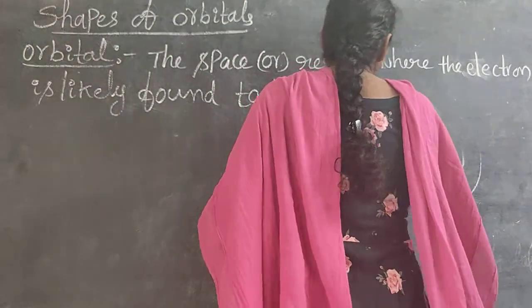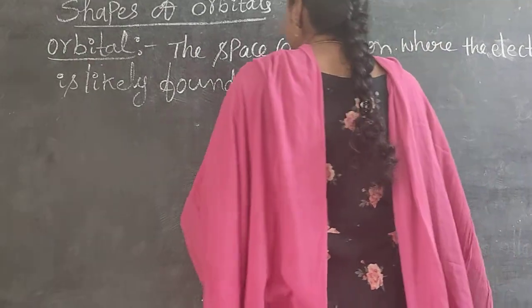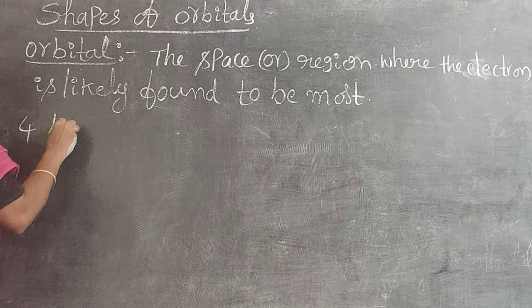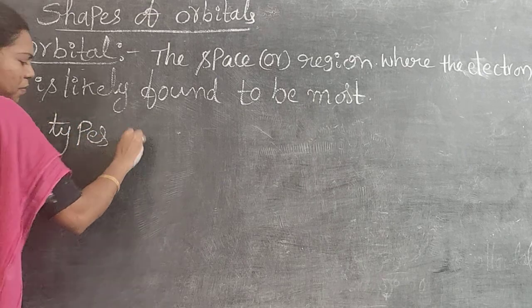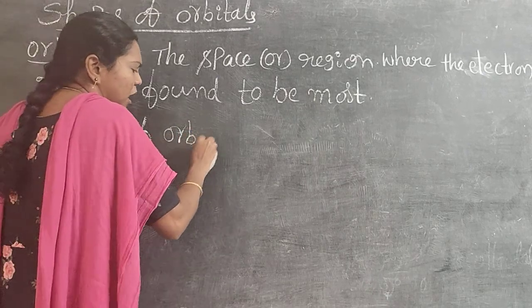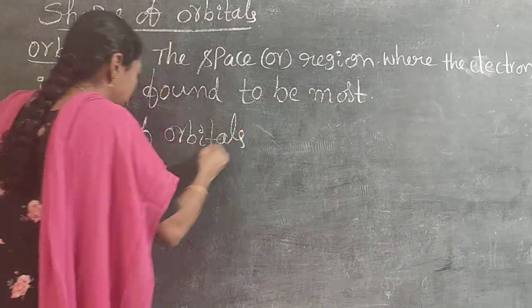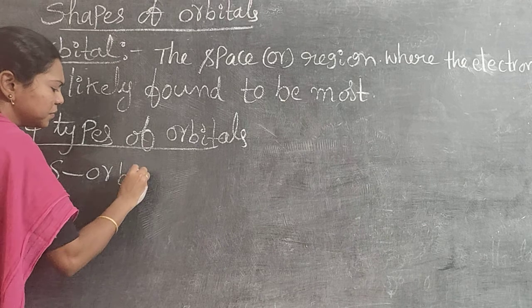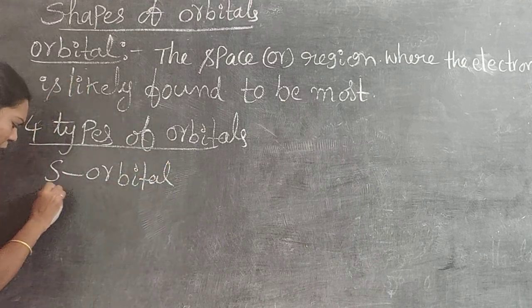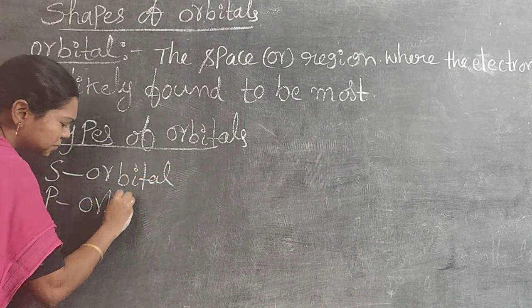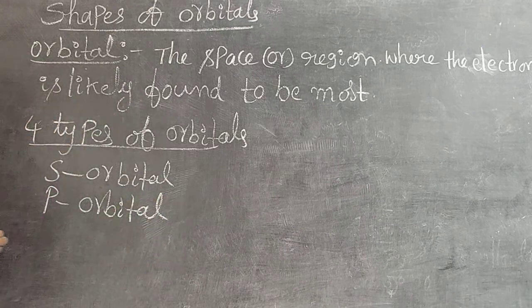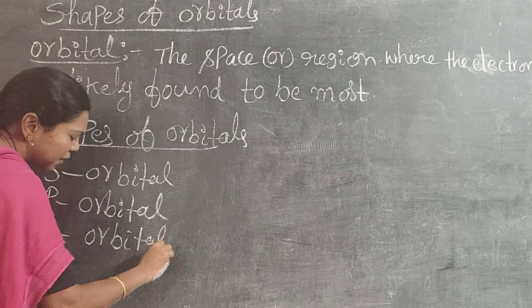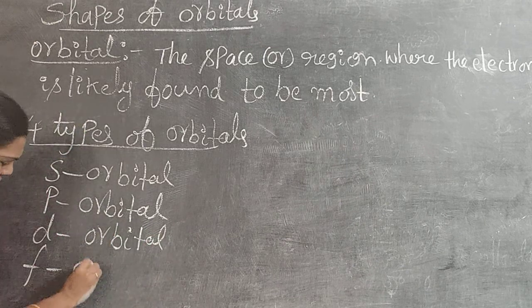So we have 4 types of orbitals. Those are s orbital, p orbital, d orbital, f orbital.